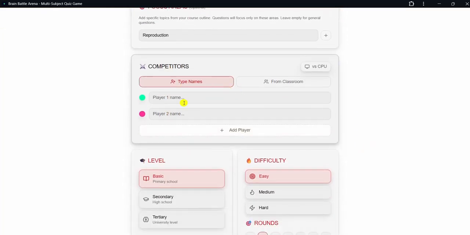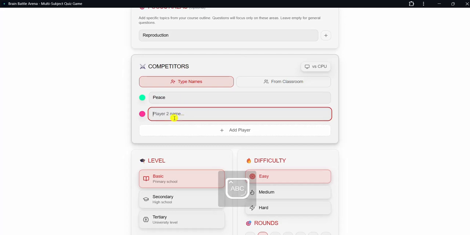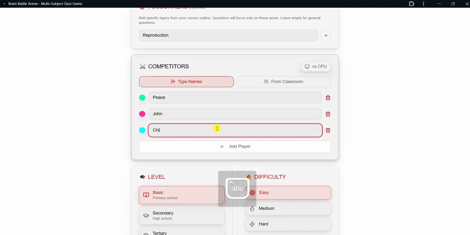Then they will now put in their names. Maybe the first person's name is Peace, for instance. Then their train number. The second person is John. And then finally, the third person is Chinedu, something like that. So Chinedu will just put up.